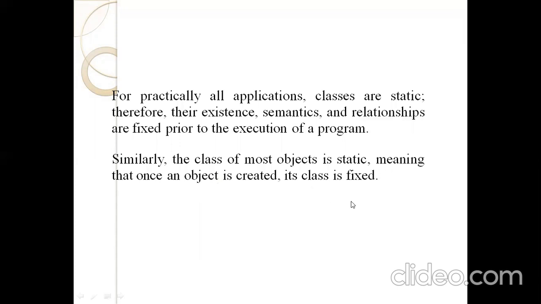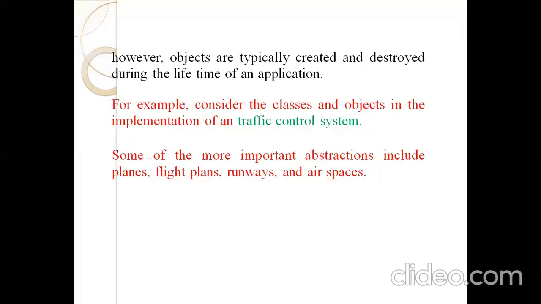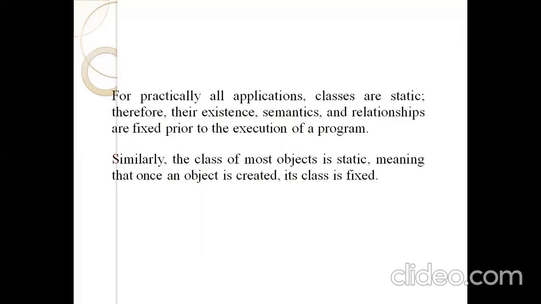Suppose you are creating a librarian as one object, it is fixed. The librarian has some name and father name, and you cannot change the name and father name. Similarly, in a member record, that is student or faculty, suppose we are creating one member record for a student. The student has a fixed name, father name, account number and branch. So once you create any object, its class is fixed.